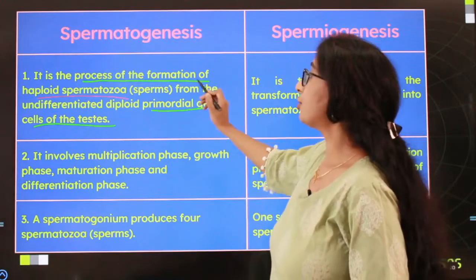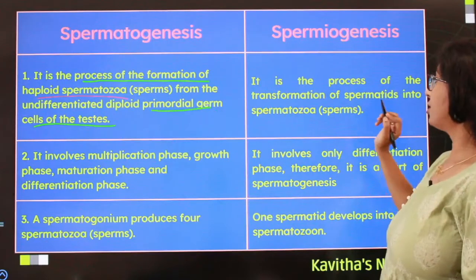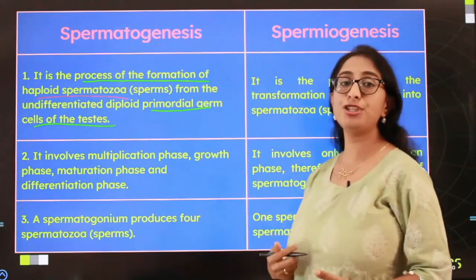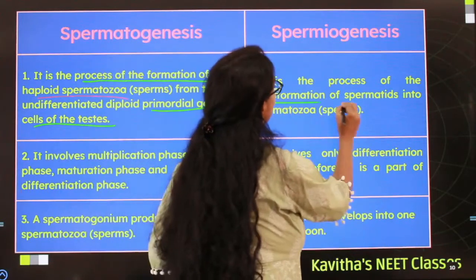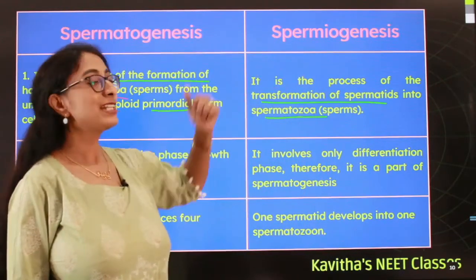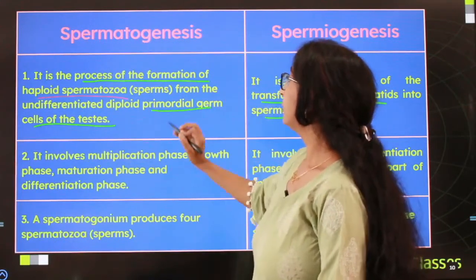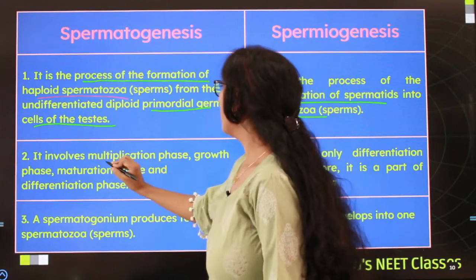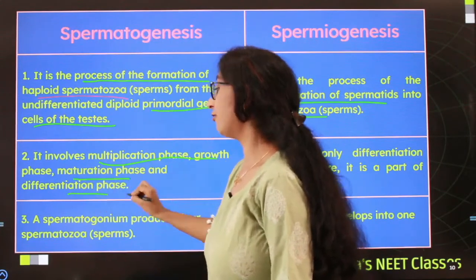So it is the process of formation of the haploid spermatozoa, whereas on the other hand, spermiogenesis is the process of transformation of the spermatids into the spermatozoa. The process of transformation of the spermatids into spermatozoa is called spermiogenesis. Next, spermatogenesis involves multiplication phase, growth phase, maturation phase and differentiation phase.